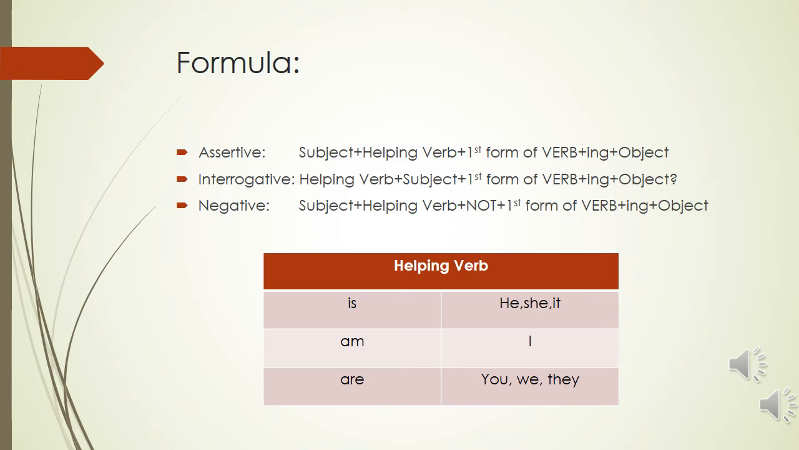Here is the formula to form present continuous sentence. In this tense, the most important thing is helping verb. We use is, am and are as helping verb. For is, the subject is he, she and it. Am is used with I. Are is used with you, we and they.